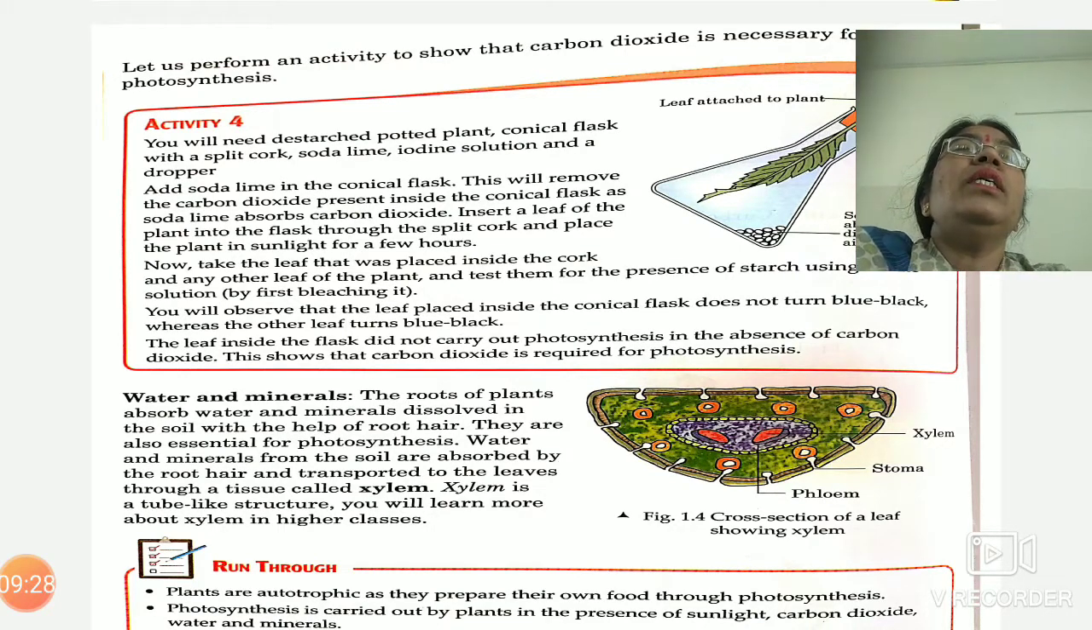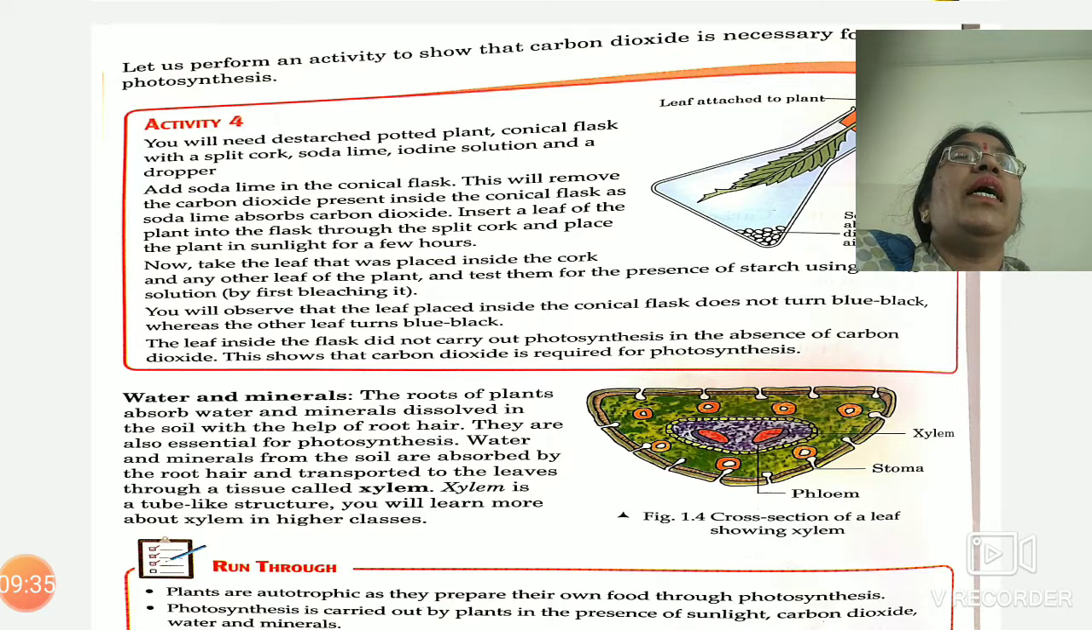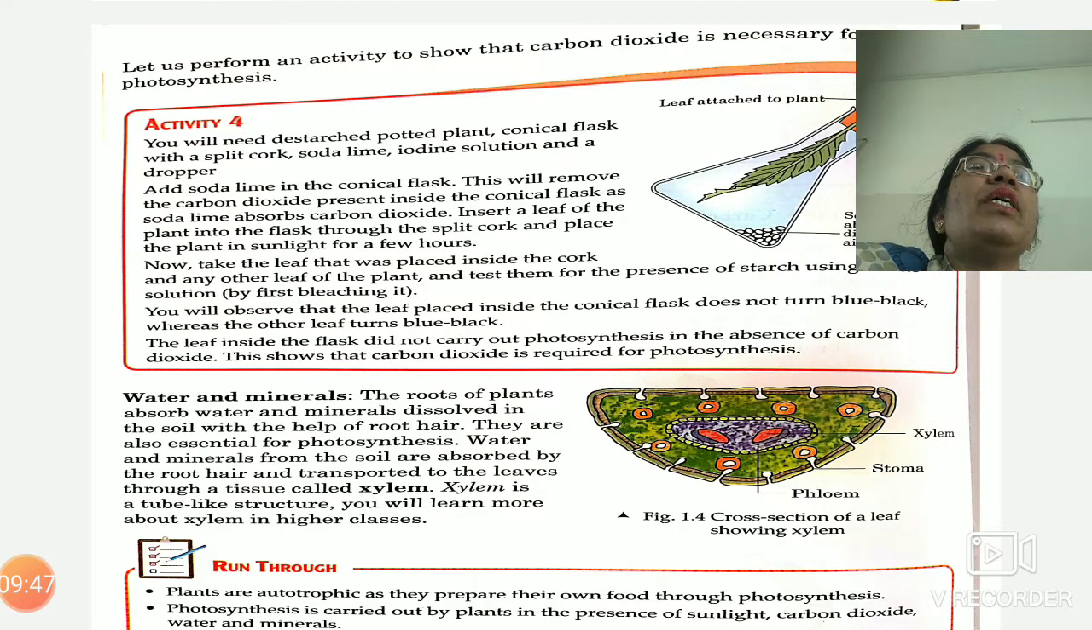Here, this leaf will not prepare food. We will perform the same test of bleaching and iodine test on it, and we will observe that no starch is formed inside the leaf during this period because there was no carbon dioxide inside the conical flask. Though light was available to it, it could not prepare food due to the absence of carbon dioxide, which was already absorbed by soda lime present in the conical flask.